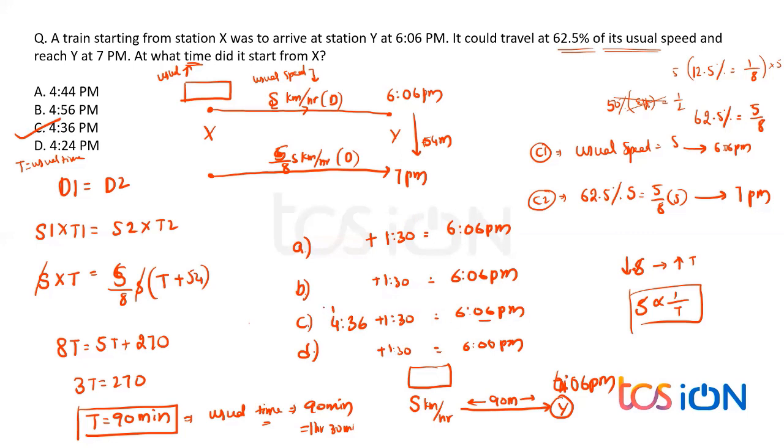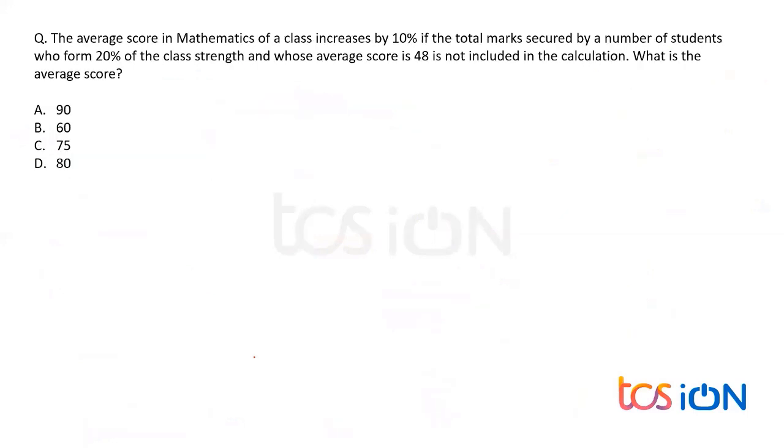So that says at 4:36 p.m. he starts every day, and he travels with s kilometers per hour. It takes 90 minutes to reach Y at 6 p.m. All right, everybody, and that says option C must be the only possible answer. So that's how the questions on time, speed, distance can be solved. Right, everybody? Now moving on to the next.